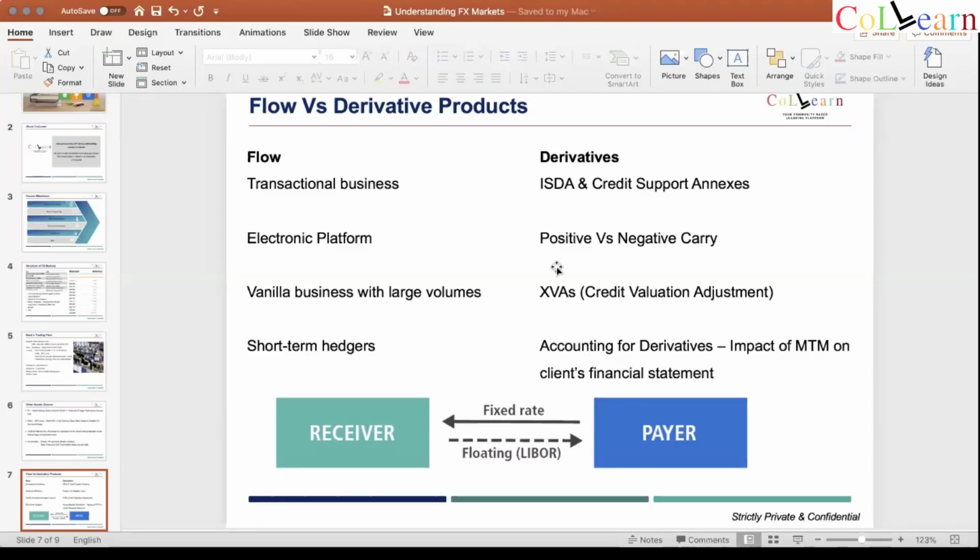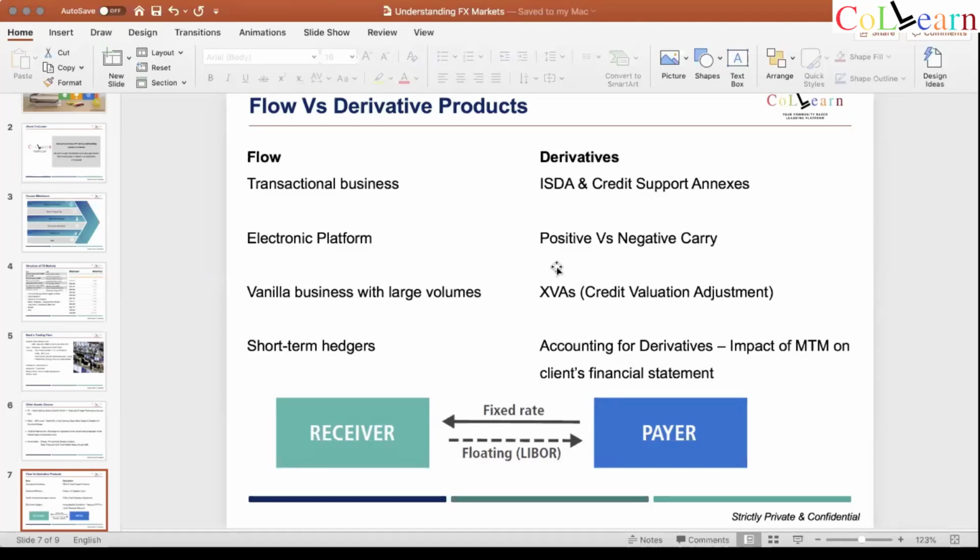So we don't expect you to sit and calculate CVA, but you need to understand the impact of these CVAs on derivative pricing to be able to trade in derivatives, to be able to buy derivatives, to be able to sell derivatives. It's a bit technical a concept, but it's not too difficult to understand, and it is the core and the central part of derivative OTC products.